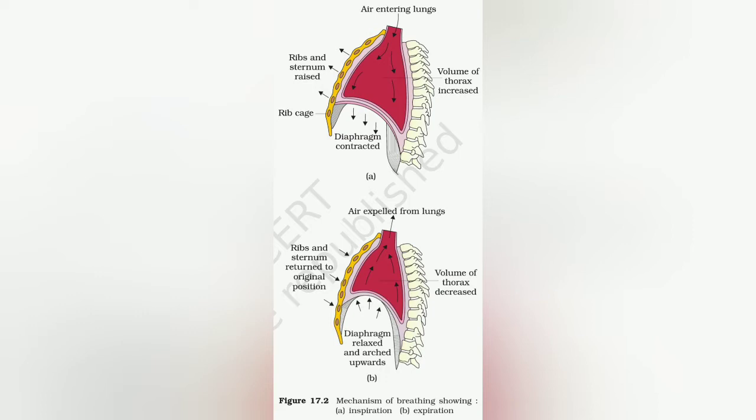Here is the mechanism in which the arrow indicates the movement of air and how the diaphragm is contracted. It comes down. When it comes down, the cavity increases. When it goes up, the cavity decreases. And according to the increase and decrease in the cavity, pressure is generated inside the lungs, which in comparison to atmospheric pressure causes the air to come in and go out.